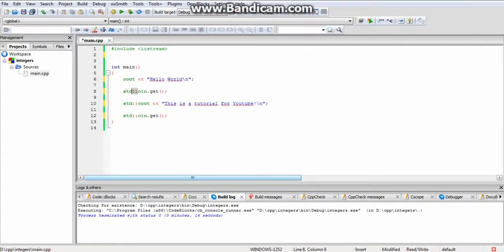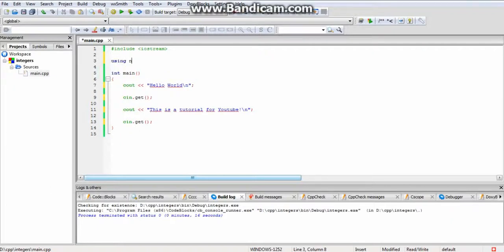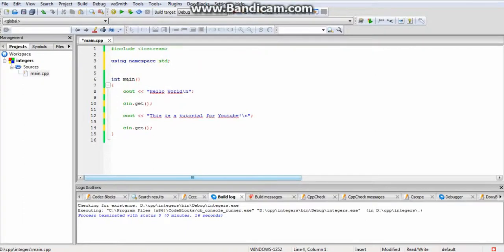So let me just delete this quickly. Cool. What we've done now is we've just shown you what that is for. Let me just add it again. Using namespace std.